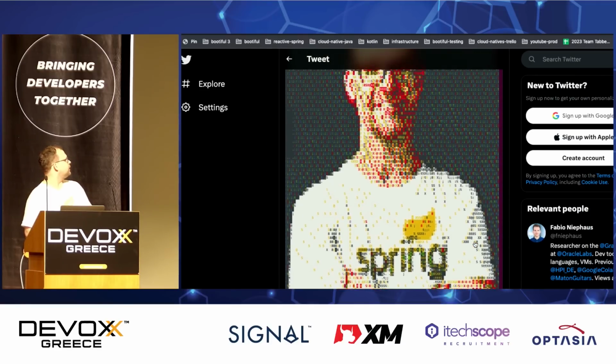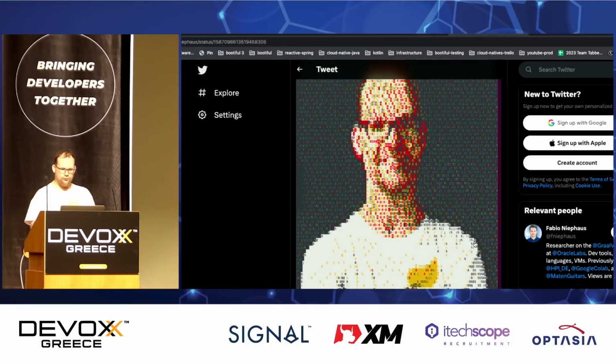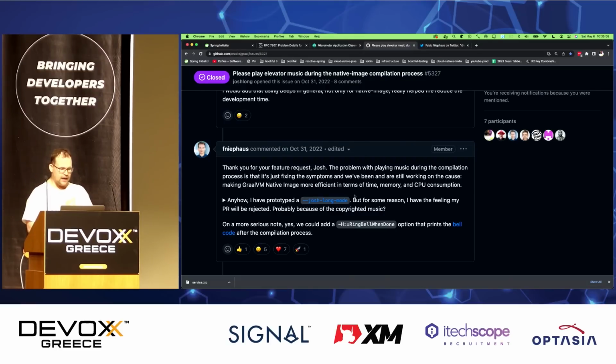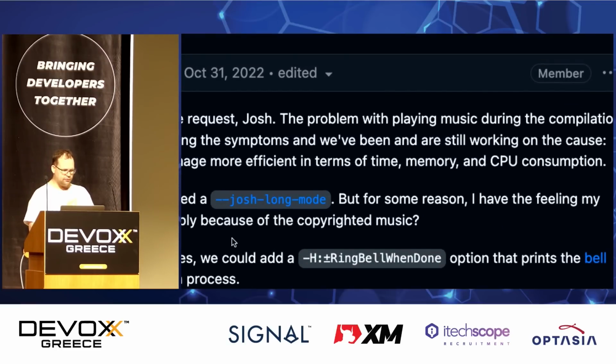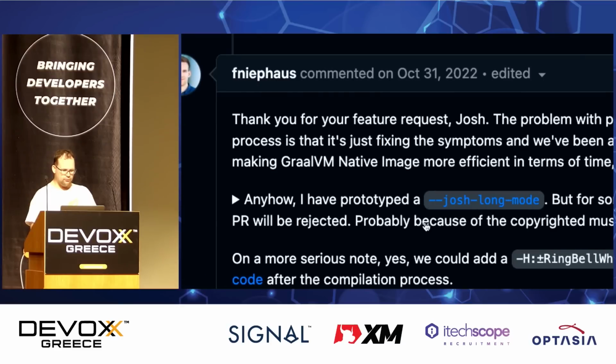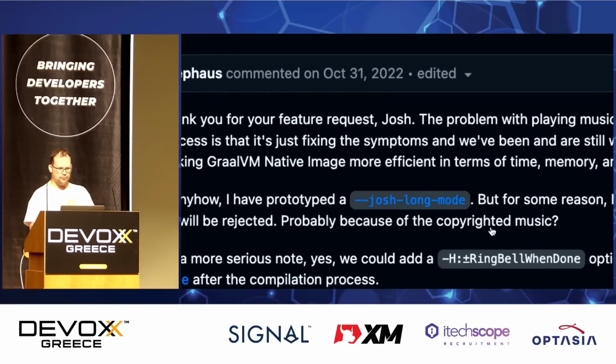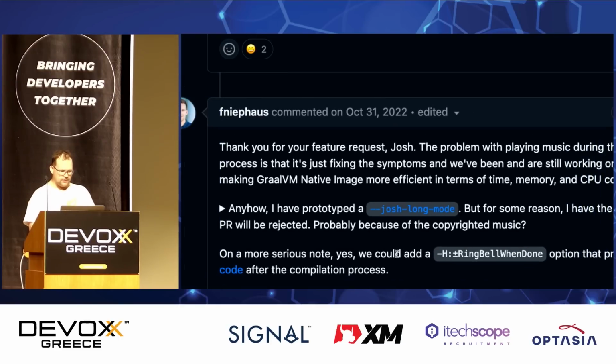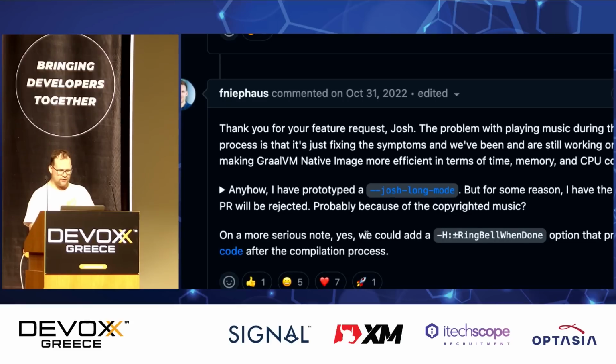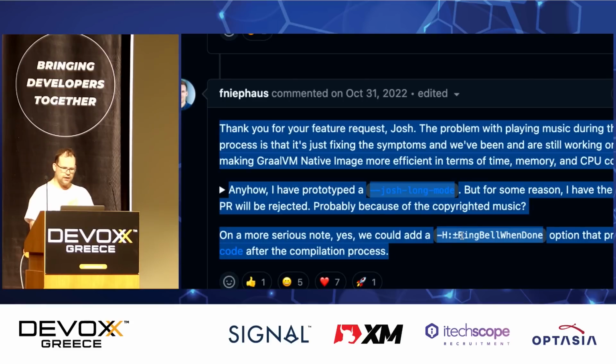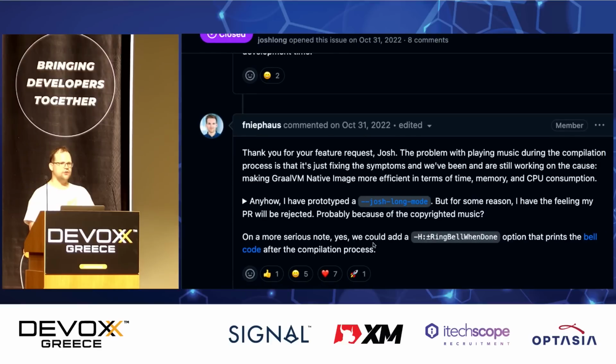Spring. So yeah, I think that is a good future and a good feature. Anyway, I think that would have been nice, right? But then he continues, for some reason, I have the feeling my PR will be rejected, probably because of the copyrighted music. So on a more serious note, he continues, yes, we could add a ring bell when done option that prints the bell code after the compilation process. Okay, that's a win. We did it.